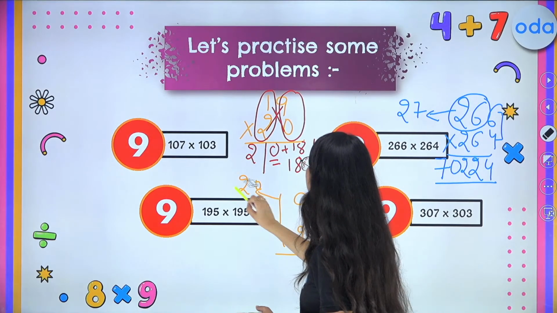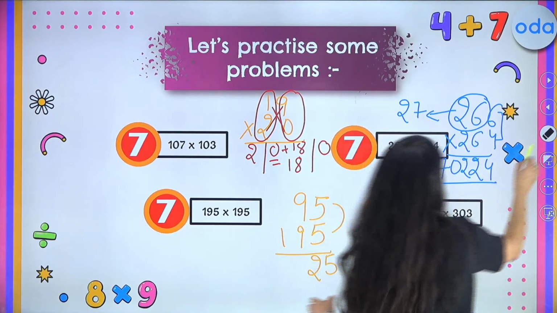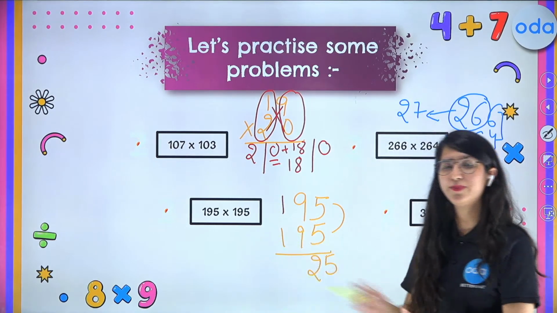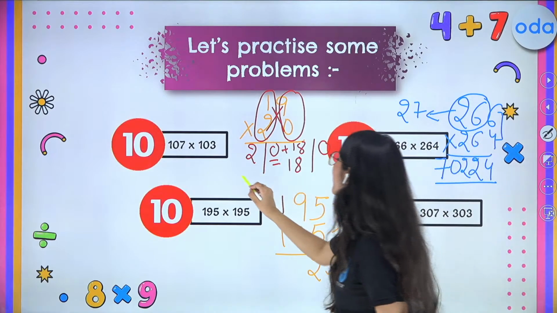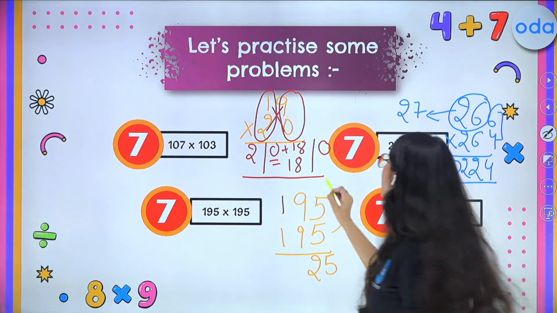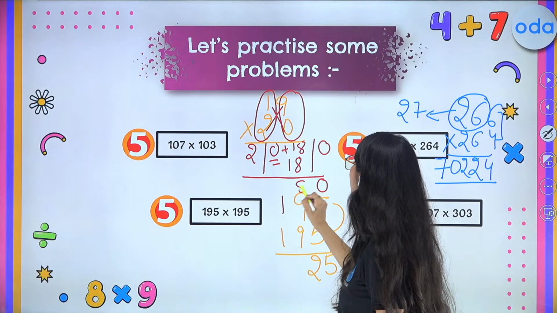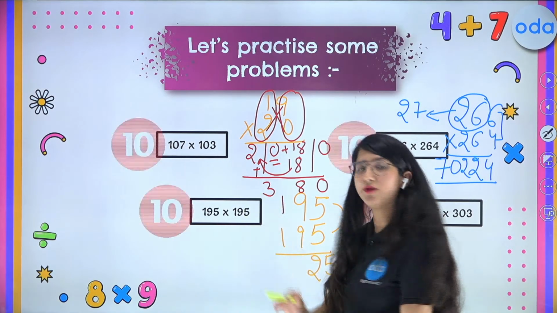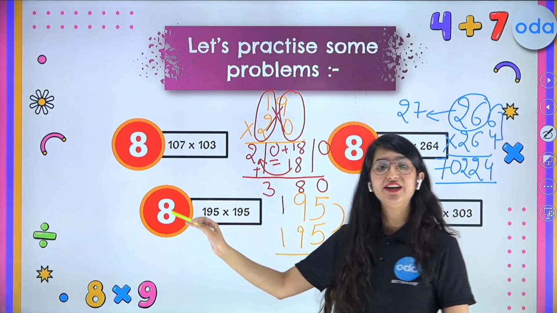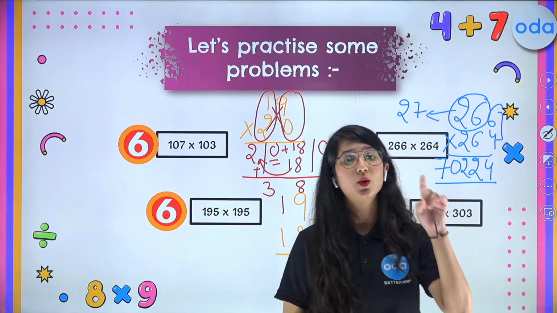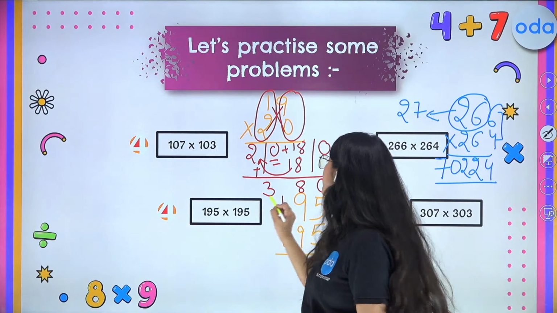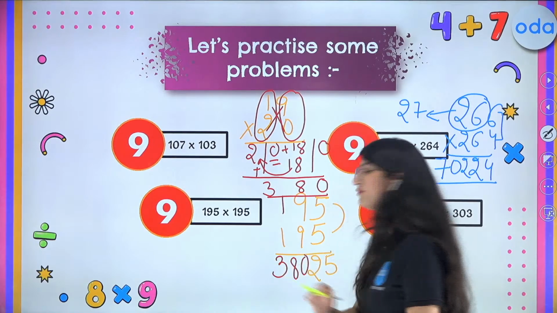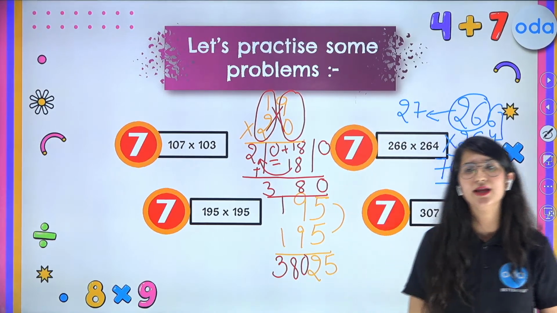Kids, are you all able to get it? Tell me fast in the chat box, everybody. If not, I am ready to repeat it. All right. So now let us see what the final answer is. Write down 0, write down 8. 1 will be carried forward to 2 and we get 3 here. Now why is it carried forward? Because we want one digit in one grid. So the final answer would be 38025. Am I clear, everybody?